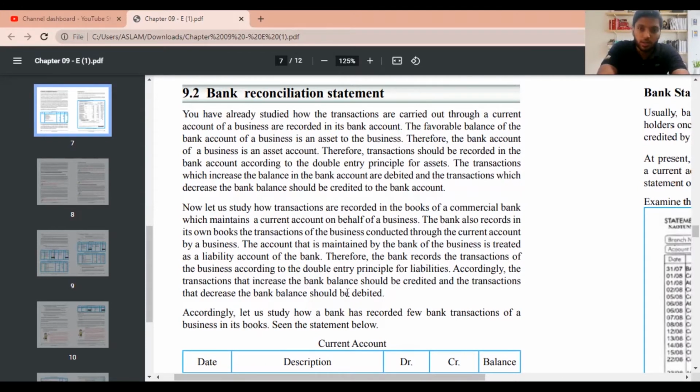So let's start today's class, bank reconciliation statement. Here you can see they have given a paragraph. As you know, in all my classes, I don't go through the entire thing and read it, but I explain it in an easy way. I'm not sure what other types of teachers you might expect. I might make it a bit easy because these are things you need to know, but that doesn't mean you shouldn't focus on these areas.